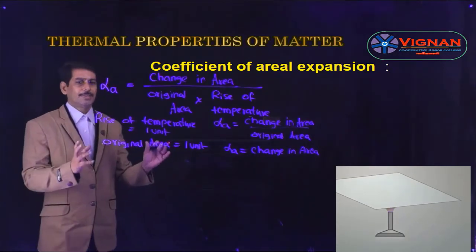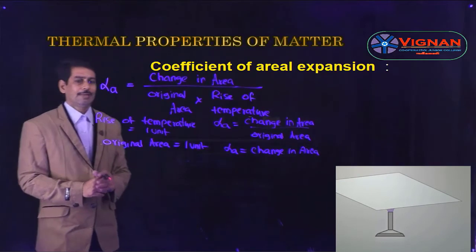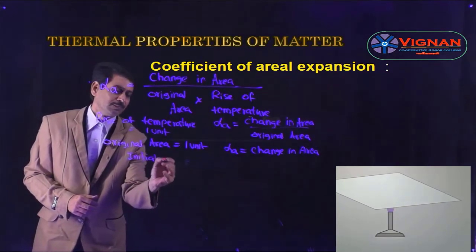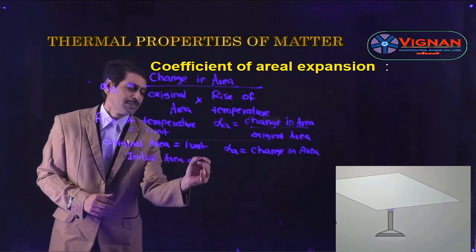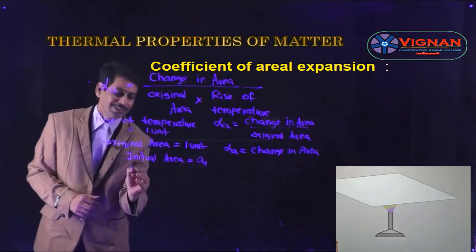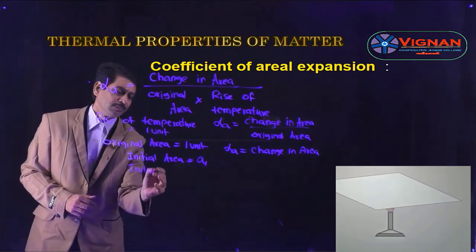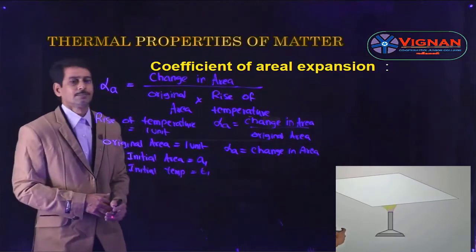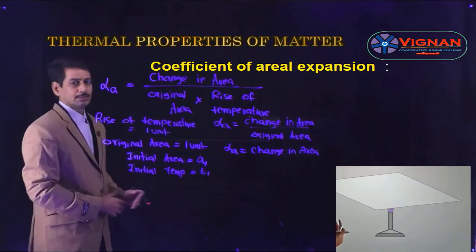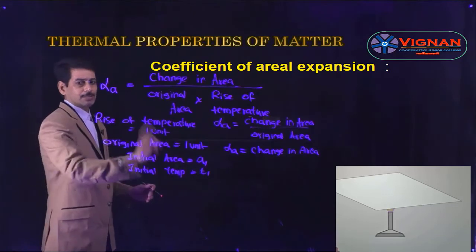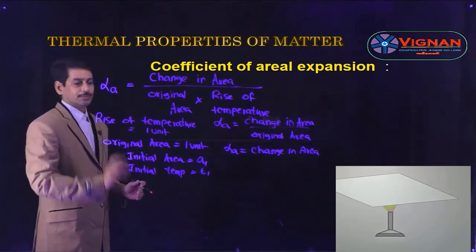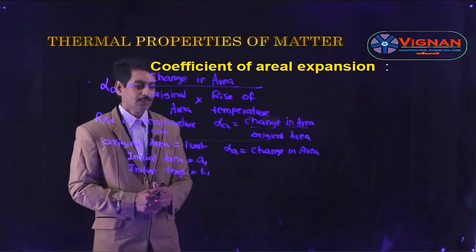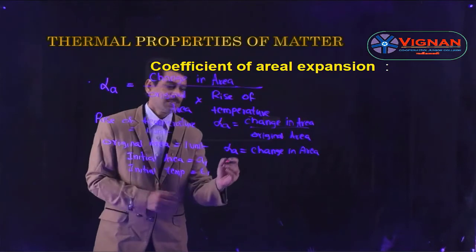Now let us consider a solid having initial area A1 and initial temperature T1 degrees centigrade. Now it is heated to a temperature of T2, then obviously the area changes.